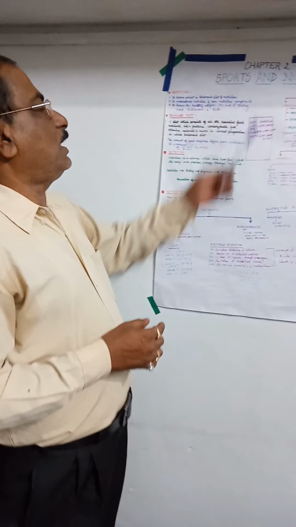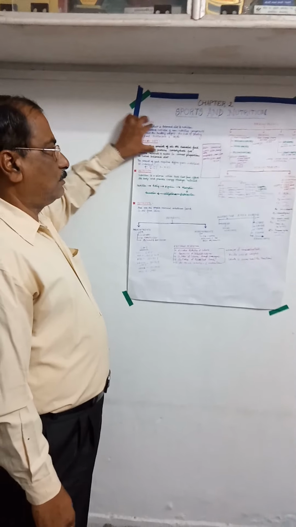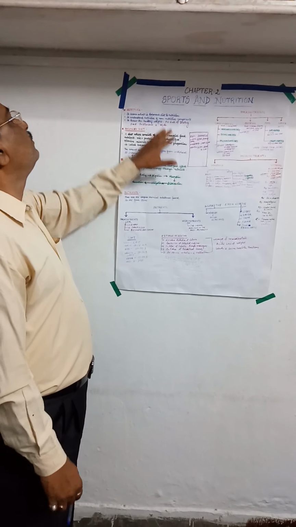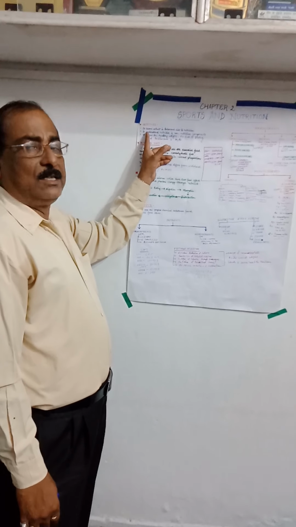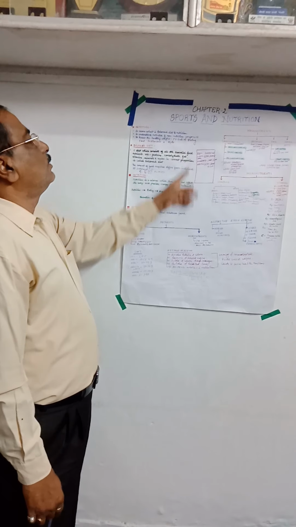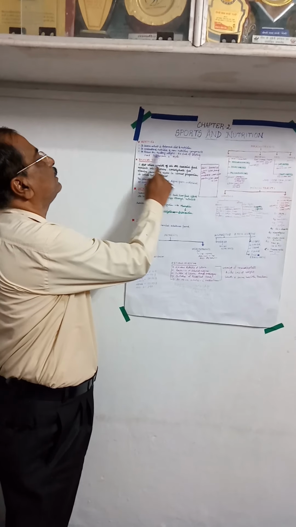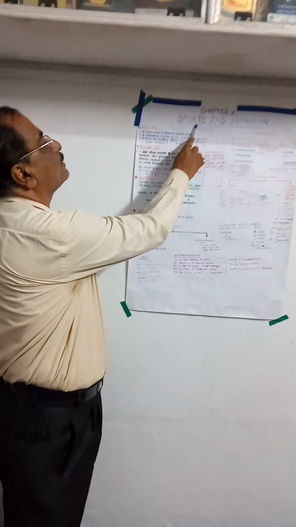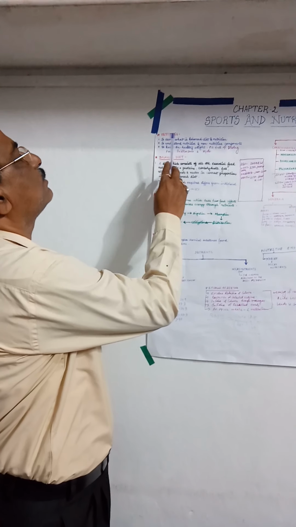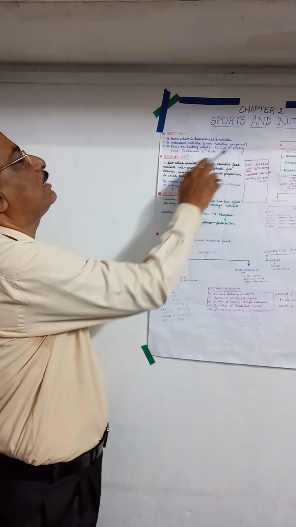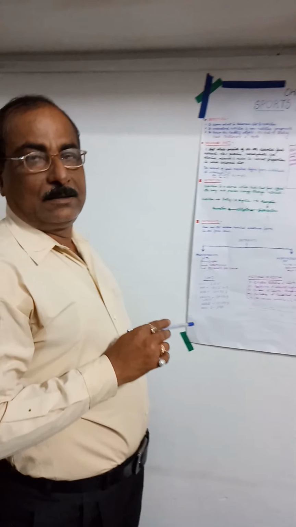So children, let us again start from the first objective. I hope that you have already learned all these things, and I have also explained each and everything. Again, I am telling you what we have learned, the objectives of this topic, sports and nutrition: to learn what is a balanced diet and nutrition, to understand nutritive and non-nutritive components, to know the healthy weight and pitfalls of dieting. Thank you, children.